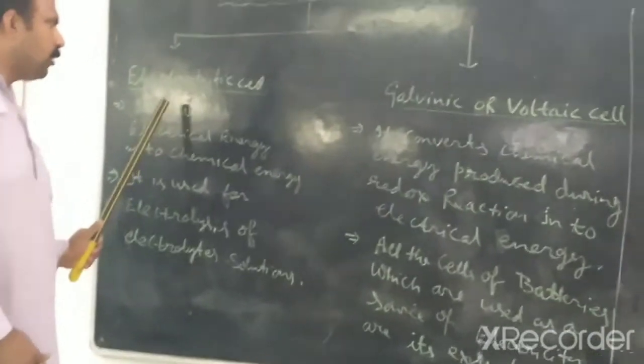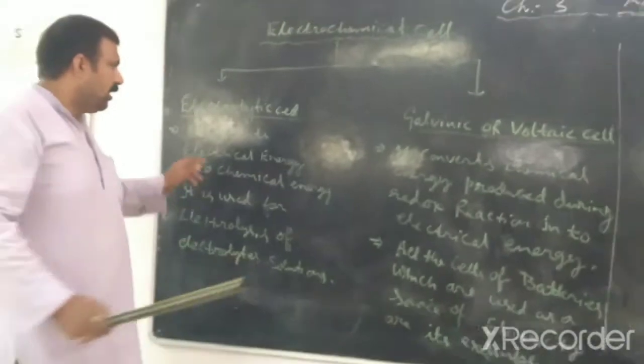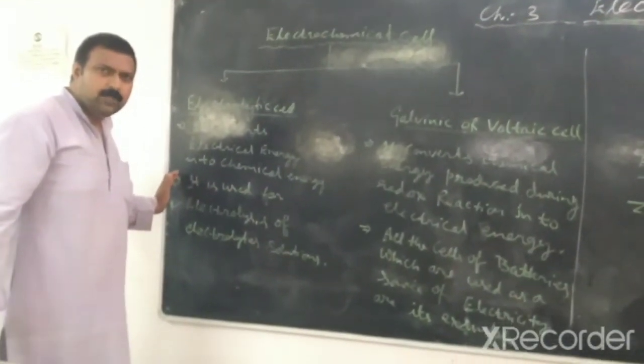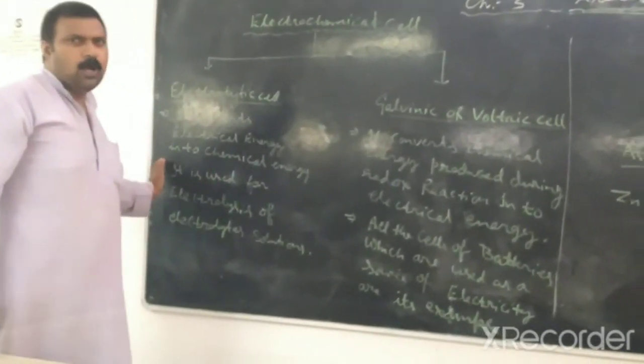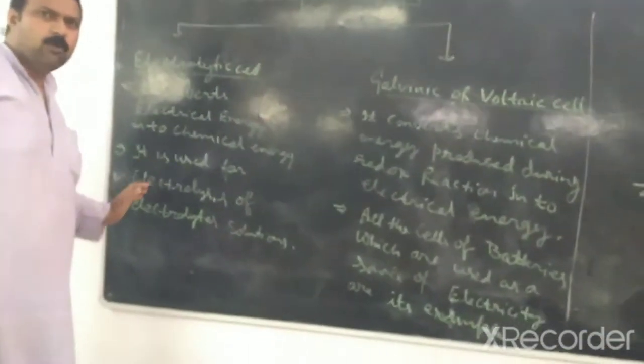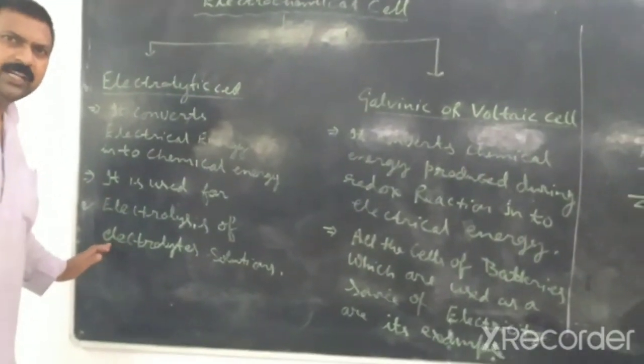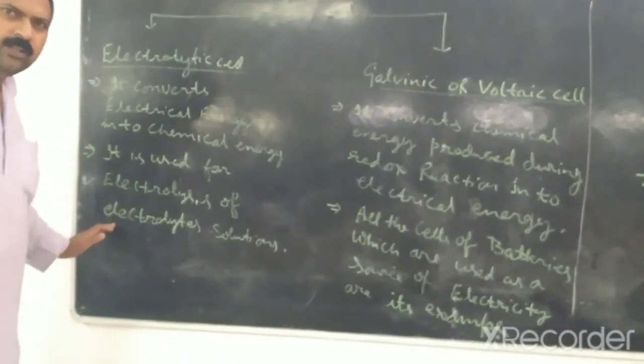Now, in electrolytic cells, electricity is passed through from outside. It means we pass electricity in an aqueous solution of an electrolyte. Electrolyte means an ionic compound or ionic salt.